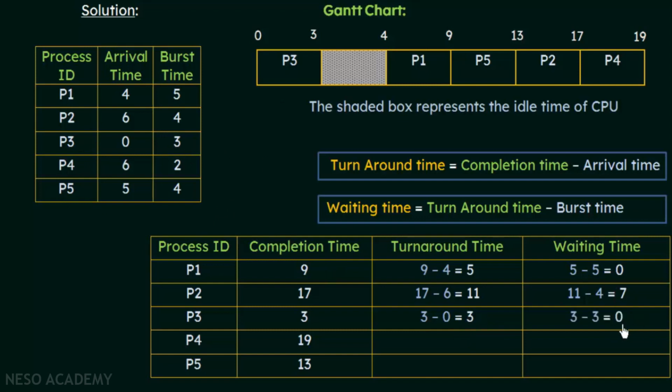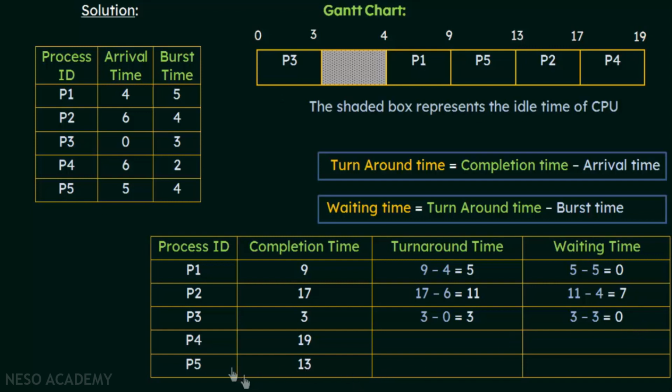Now again, if you observe this in the chart, P3 was the first process to arrive, so it did not have to wait for the CPU. It was the first process to arrive, and we assume that the CPU was free at that time. So it arrived at the 0th unit of time and it didn't have to wait. So it got the CPU at that time itself. Hence the waiting time is 0.